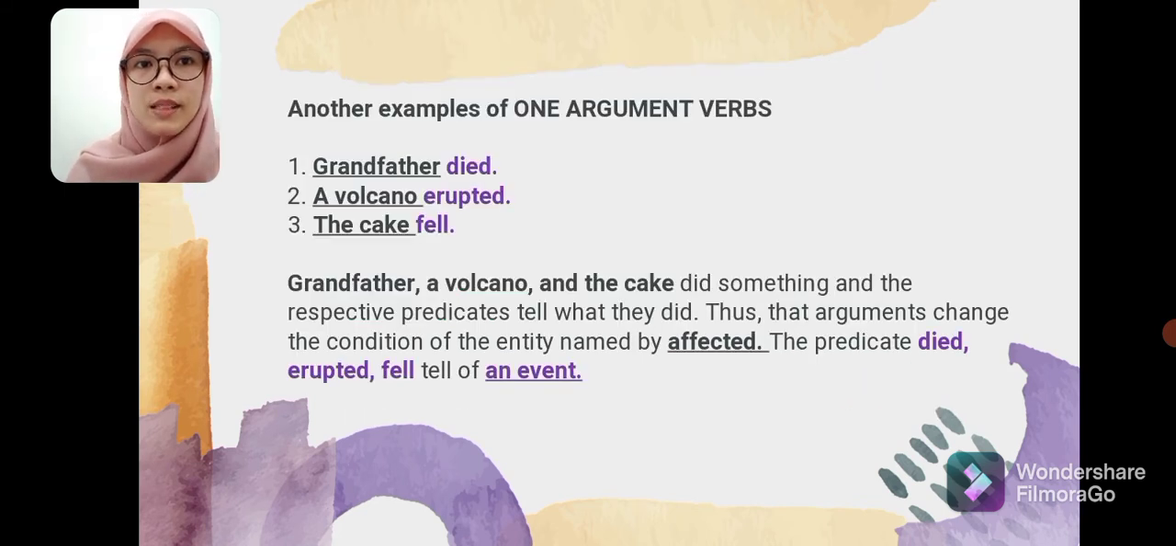Other examples of one-argument verbs, such as: grandfather died, a volcano erupted, the cake fell. The grandfather, a volcano, and the cake did something; the respective predicates tell what they did. Thus, those arguments change the condition of the entity, named affected. The predicates died, erupted, fell tell of an event.